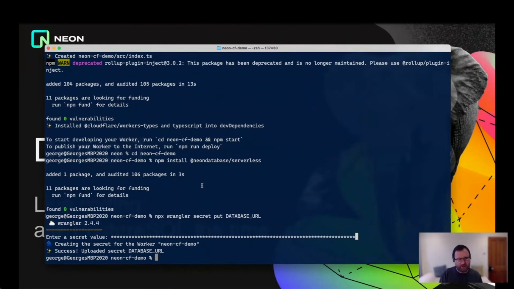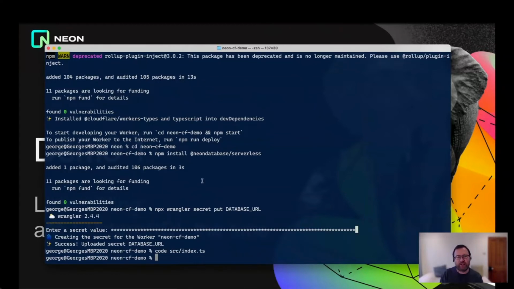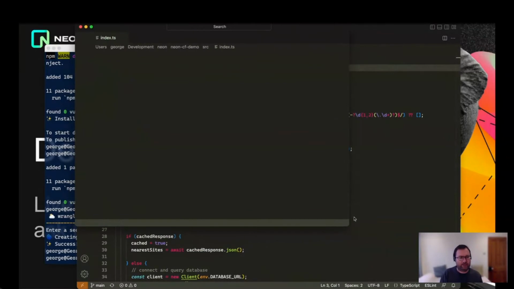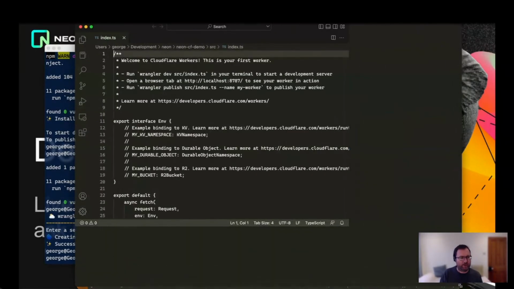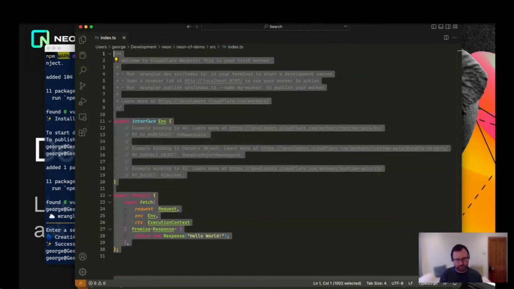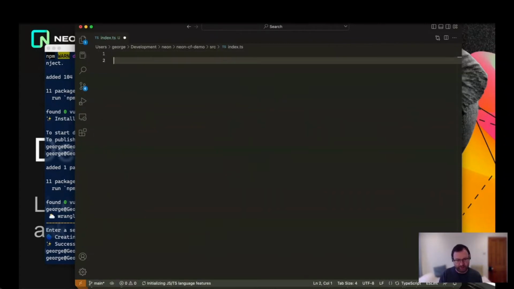That's great. And then the last thing, of course, that we need to do is write a little bit of code that connects to the database and, as we said, asks it the time, does a select now. So what we're going to do for that is edit the index file that Wrangler created for us, and we'll edit that in VS Code. So that should pop up here. There we go. Now I'm going to delete what's here already, and we're going to start this from scratch.